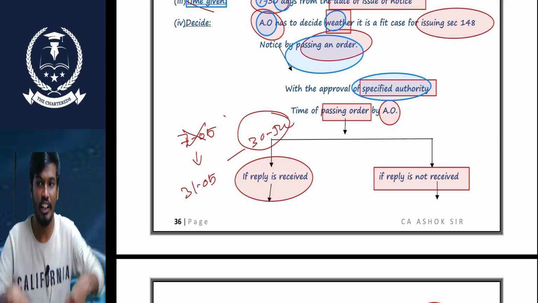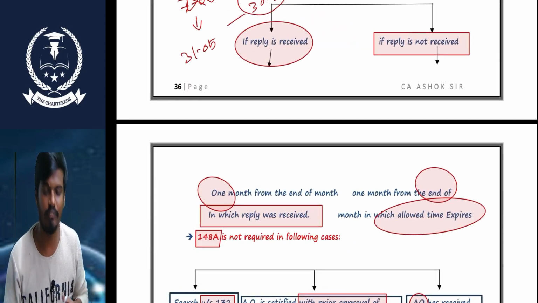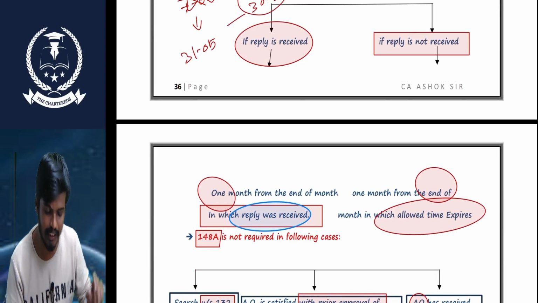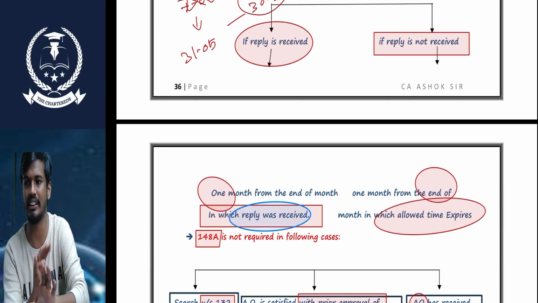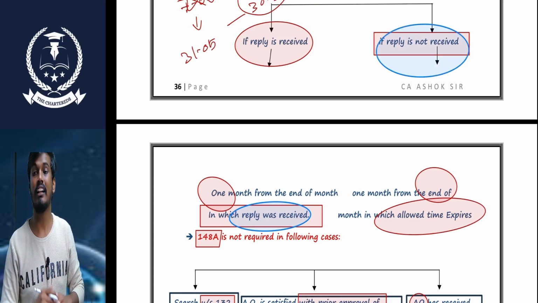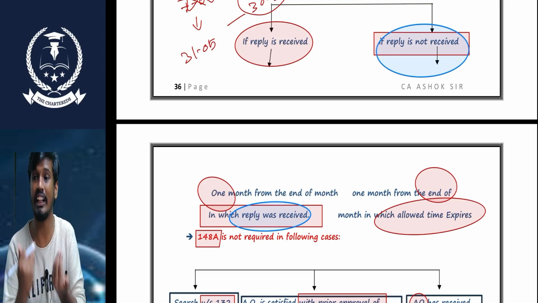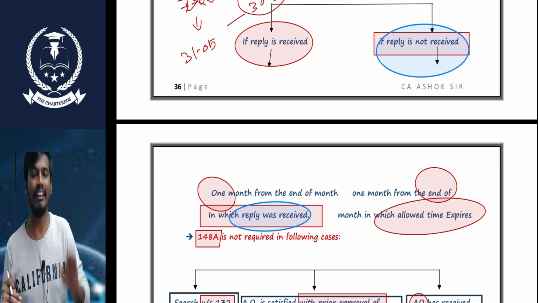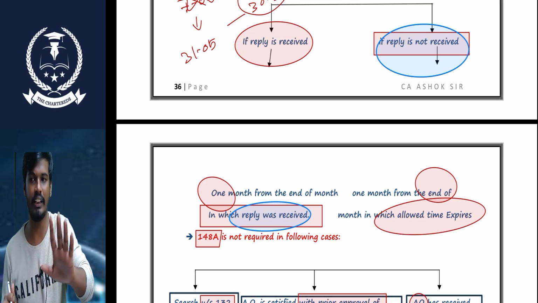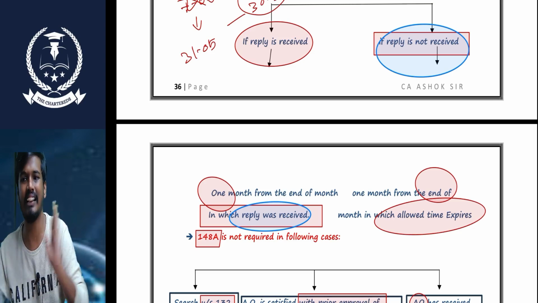Very simple, sir. If a reply is received, the time limit is one month from the end of the month in which the reply was received. For example, if the reply is received in January, the end of the month is 31st January, so it is one month from January. If no reply is received, it is within one month from the end of the month in which the allowed time expired. For example, if I gave 7 days to reply and no reply is given, and the time expires in February, then at the end of that month, in March I will pass the order.